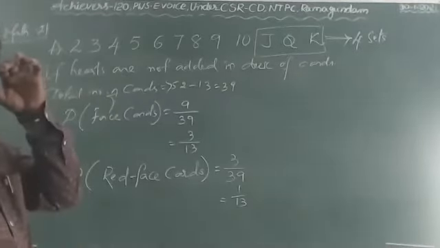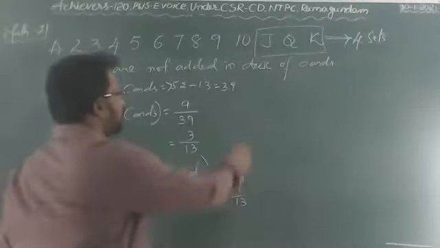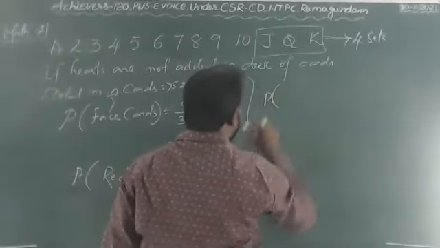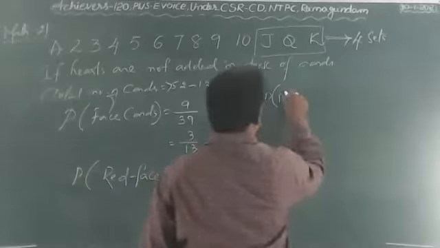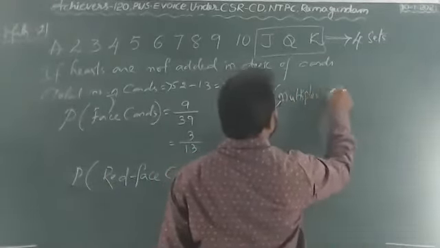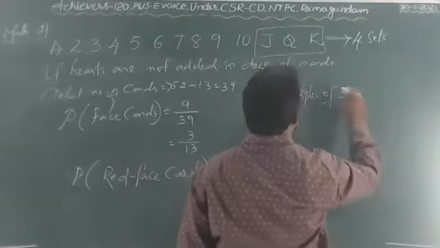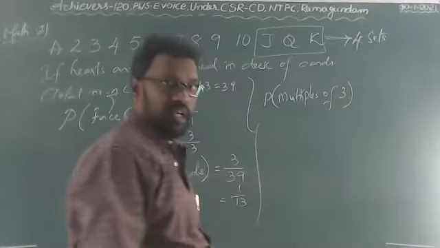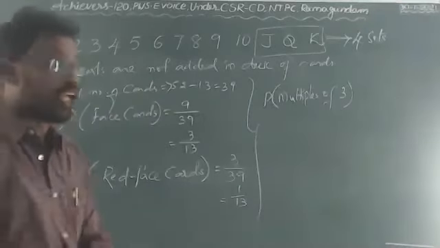Understand? Same question. If hearts are not added, what is the probability of getting the multiples of 3? Totally how many sets are there?